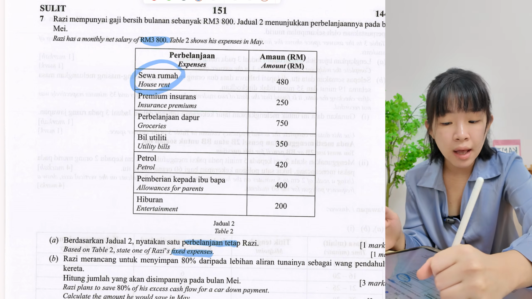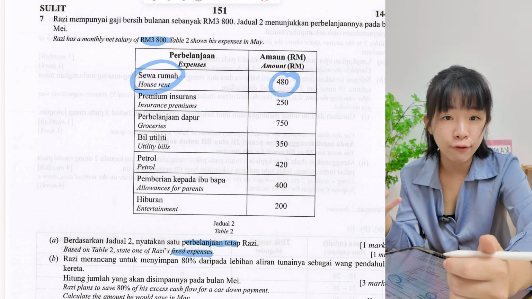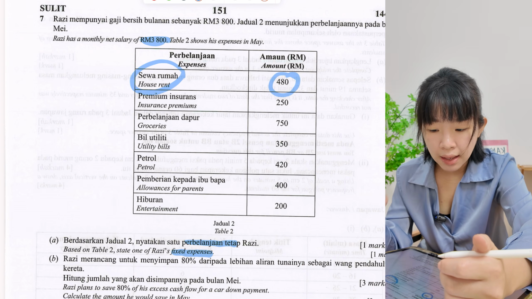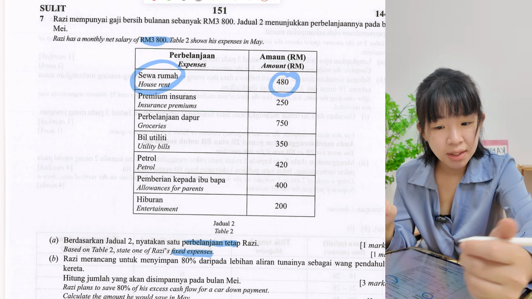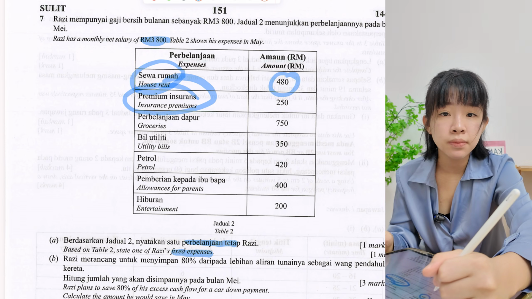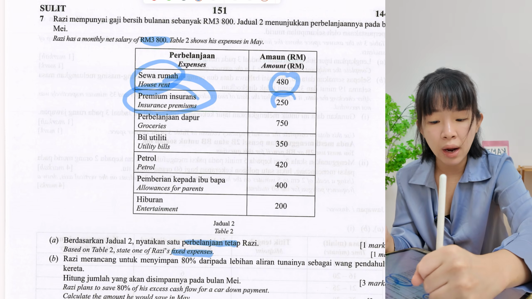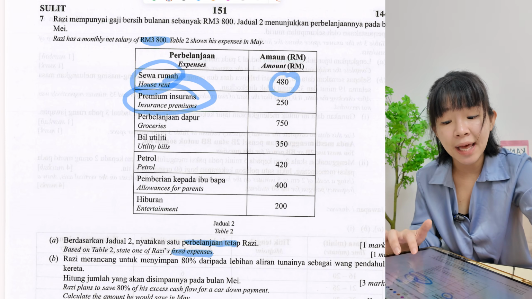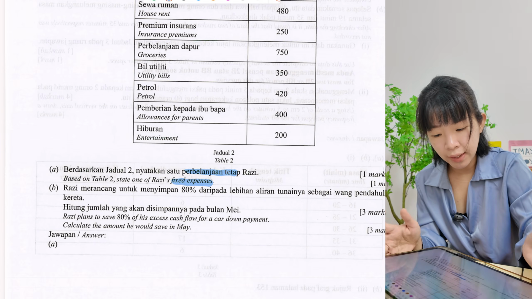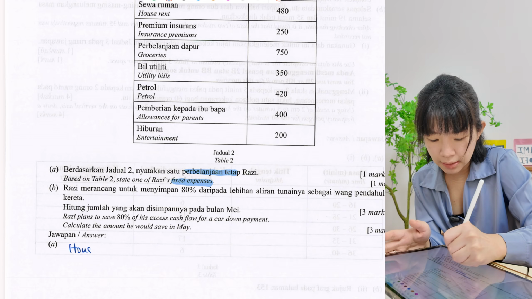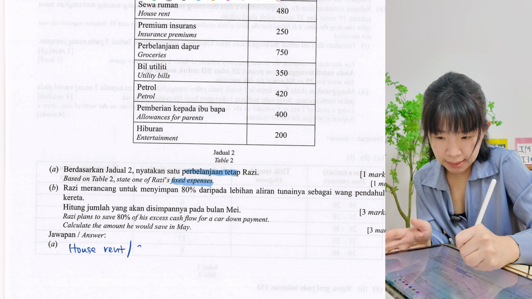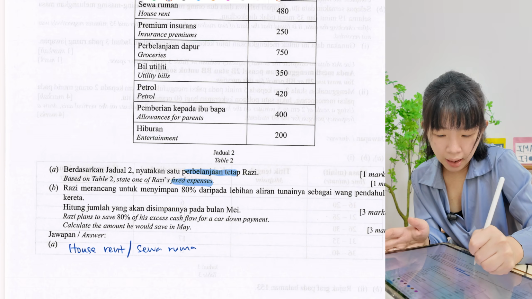House rent. This amount won't change, it's definitely 480 every month. Then one more, which is insurance premium. The insurance amount is also fixed at 250. So this is considered pembelanjaan tetap. They ask you to state one, so I write house rent. Sewa rumah.